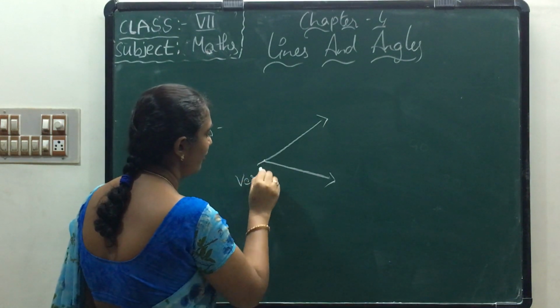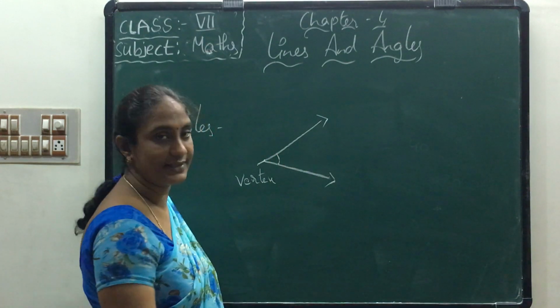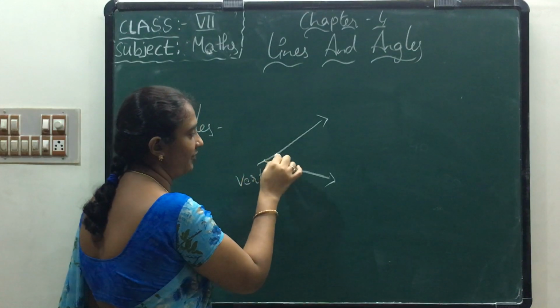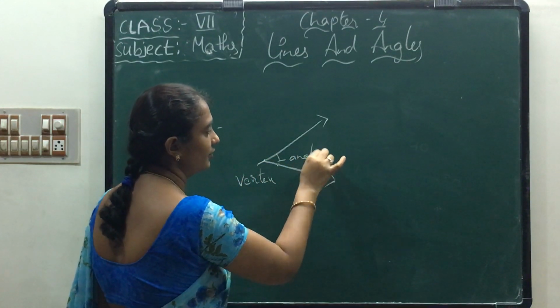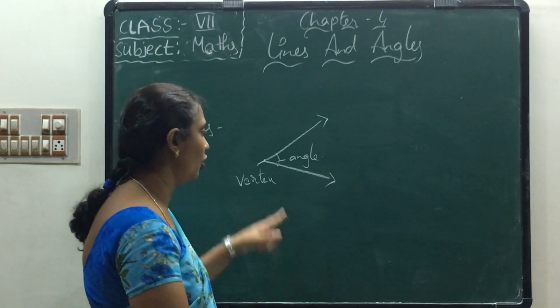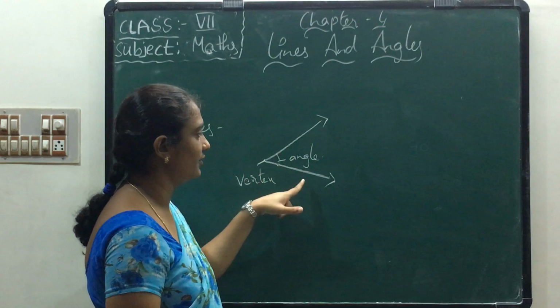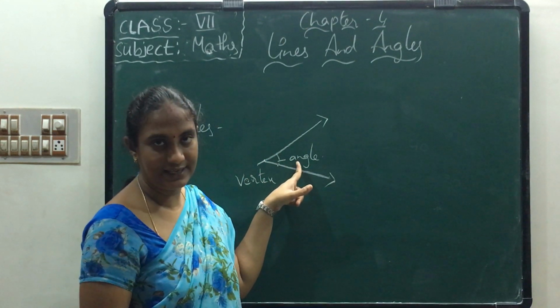This is called the vertex. Where we are connecting the two arms at a common point, where we are keeping the angle, this is called an angle. Do you understand? The common point is called the vertex.